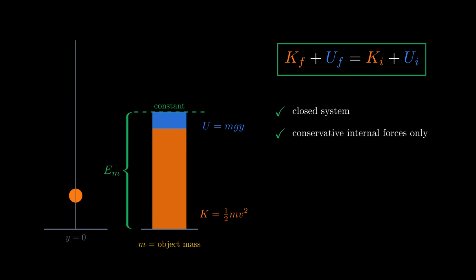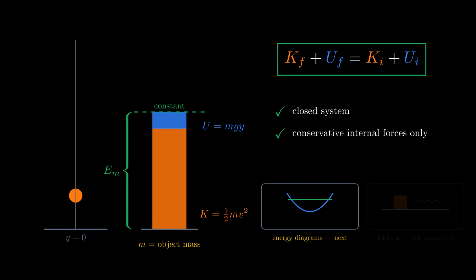Keep the checklist in mind. A closed boundary, conservative forces only. The next videos put this to work on energy diagrams and then confront the case the checklist excludes. Friction, where mechanical energy is no longer conserved and the accounting must widen.